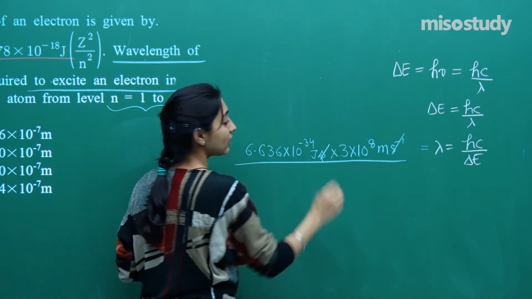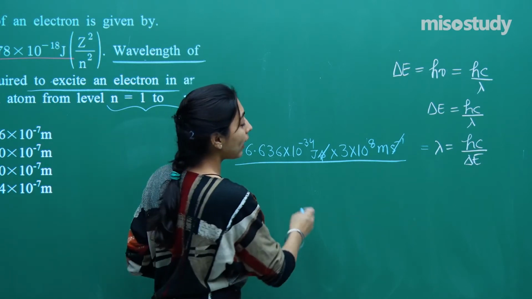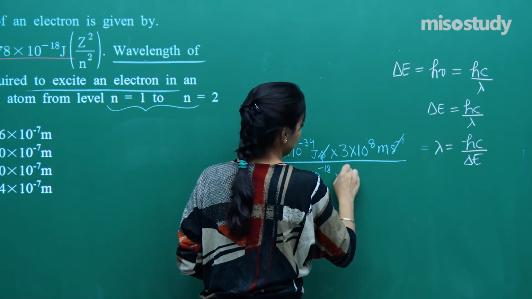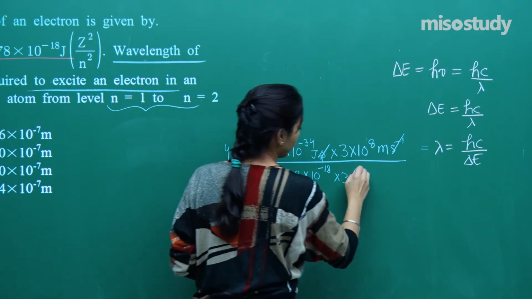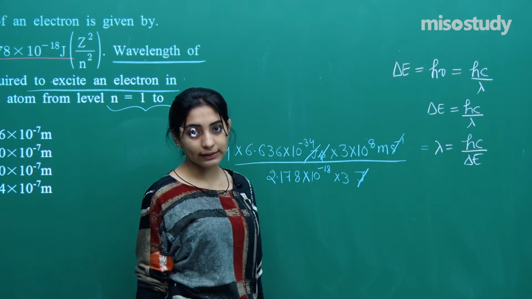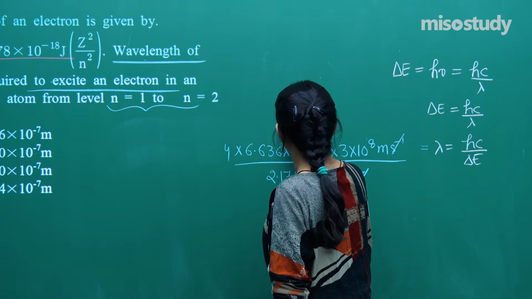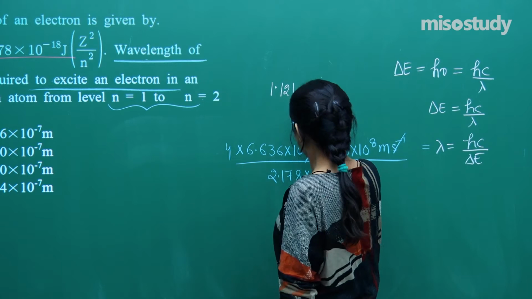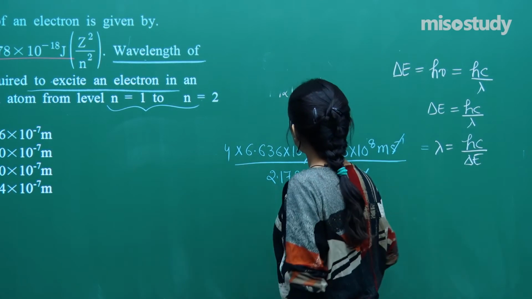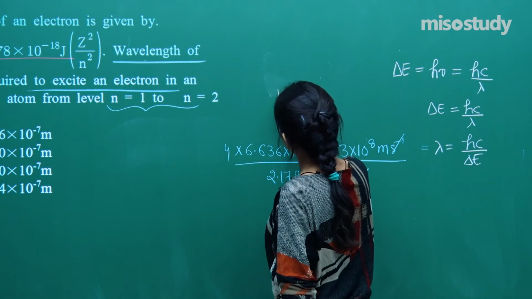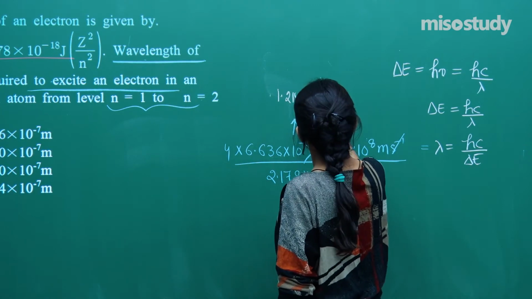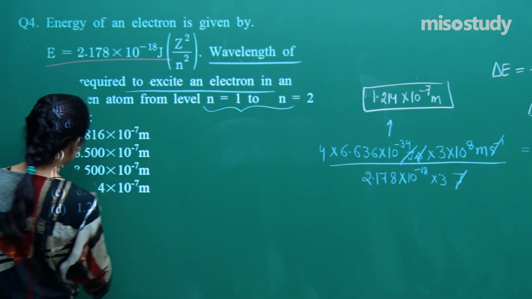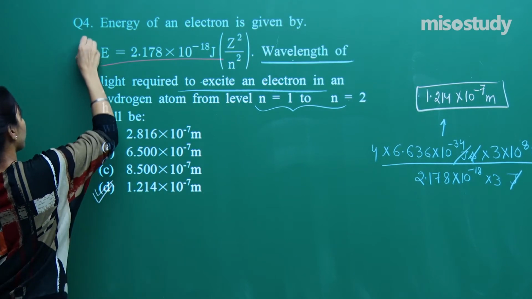So see, second inverse and second got cancelled, right. Now we have 2.178 into 10 raised to the power minus 18 into 3 divided by 4 joules. So joules and joules will get cancelled, okay. And if you finally solve it, you will finally get the answer as 1.214. So the final answer that you will get is 1.214 into 10 raised to the power minus 7 meters, which is coming to be same as option number D.